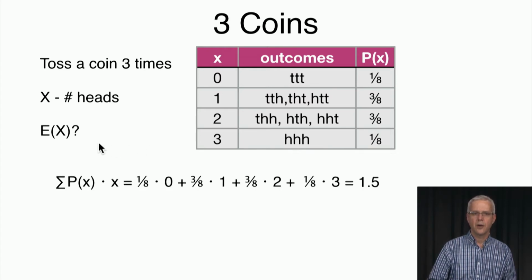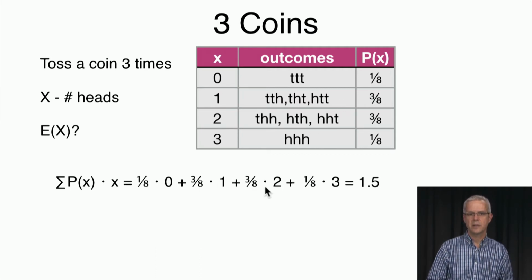So the expected value of x is the summation of p of x times x, which is: x gets the value 0 with probability 1/8, so it's 1/8 times 0, plus x gets the value 1 with probability 3/8, as we see here, so it's plus 3/8 times 1, plus 2 times its probability, 2 times 3/8, plus 3 times 1/8, and when you add those up, you get 1.5.